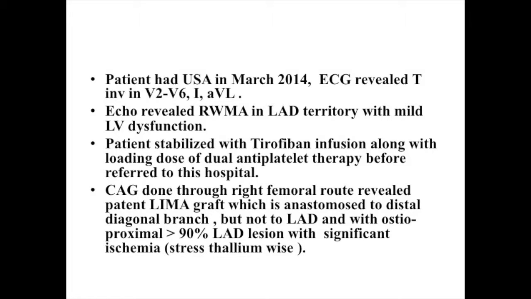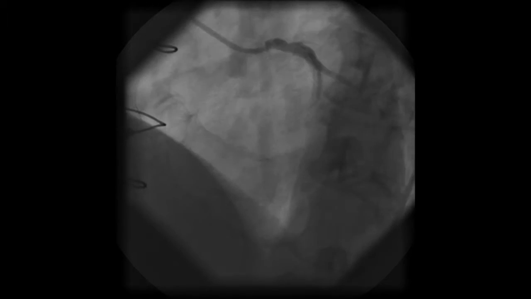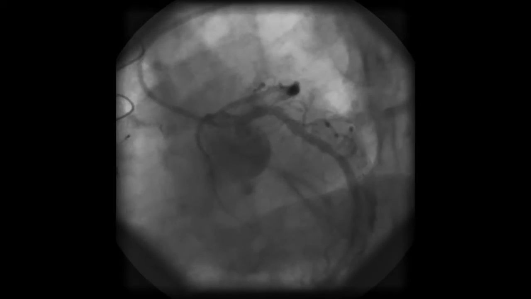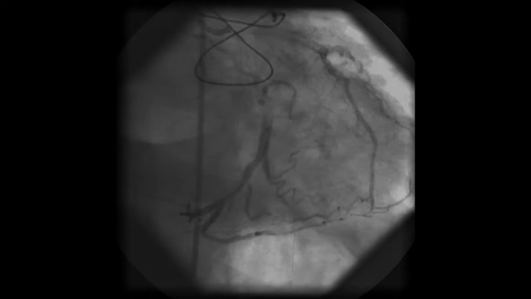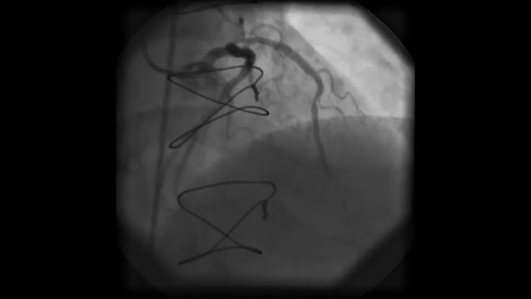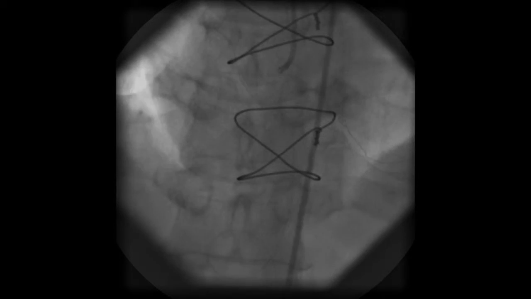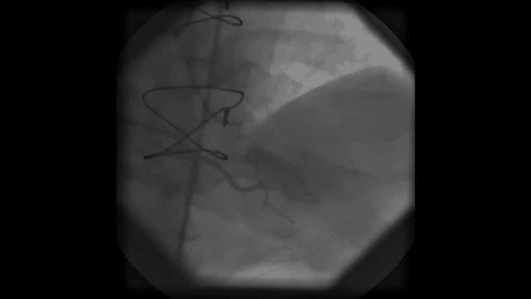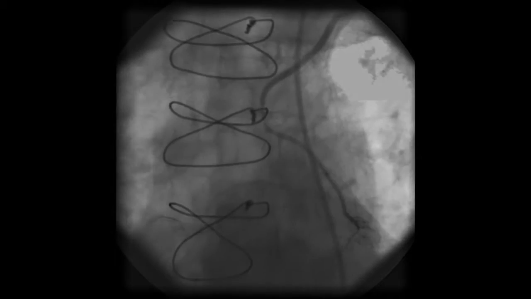Coronary angiogram is done through the right femoral route. Codominant circ has a minimal disease. Stent in LAD is patent. Ostial LAD demonstrated the tight stenosis. This is RAO cranial view. Codominant RCA also showed the mild disease. LIMA graft is patent, but this is anastomosed to the distal diagonal branch, but not to the LAD.